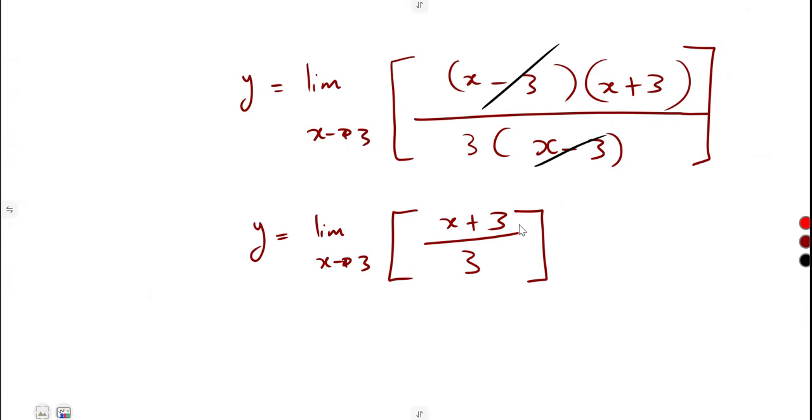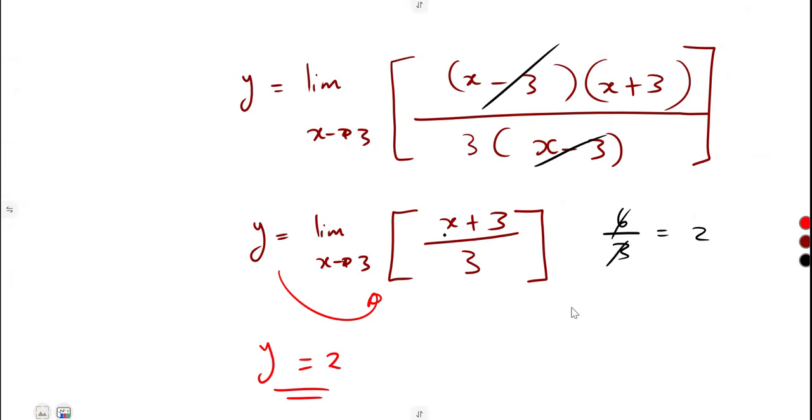After that factorization, apply the limits again and see if you obtain 0 over 0 or not. So let's apply our limits again. In place of x, we're going to put a 3. So it's 3 plus 3, which is 6 over 3. And 6 over 3 is going to give us a 2. So as we can see, guys, this limit can be simplified when x is equal to 3, and it's going to give us a 2. So meaning to say y is equal to 2.